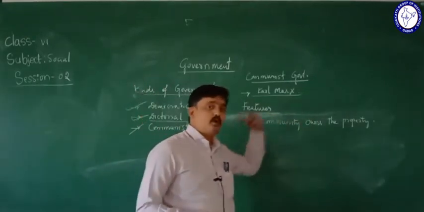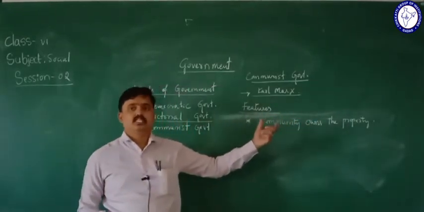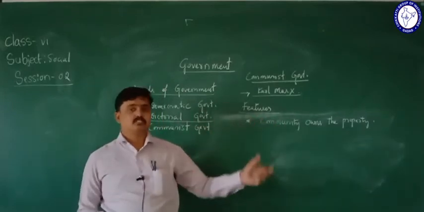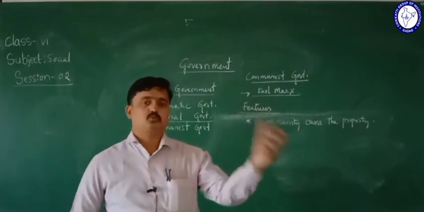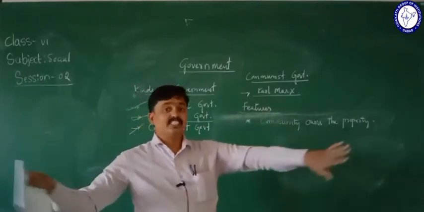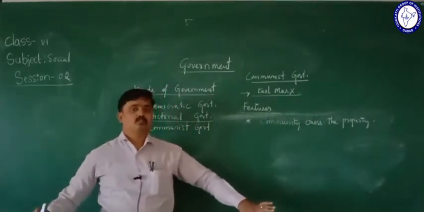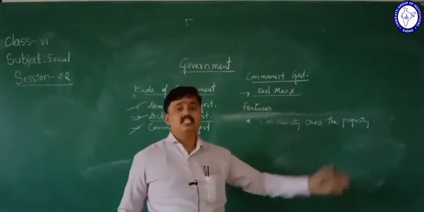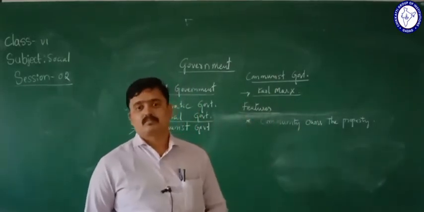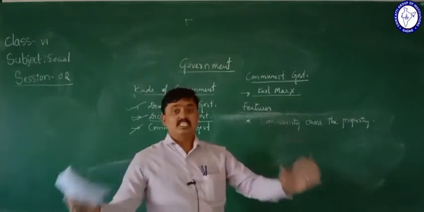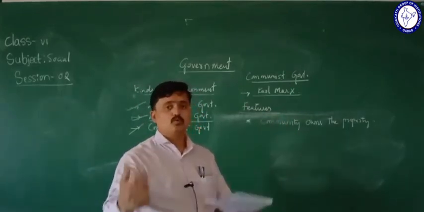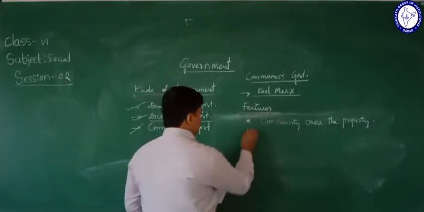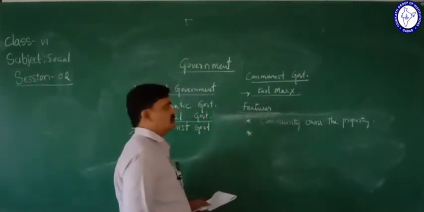If it gave that provision, it would bring differences and struggles between the rich and poor, and also widen the differences. So the community owns the property here. According to this, everyone is equal. So that is what we call community owns the property.